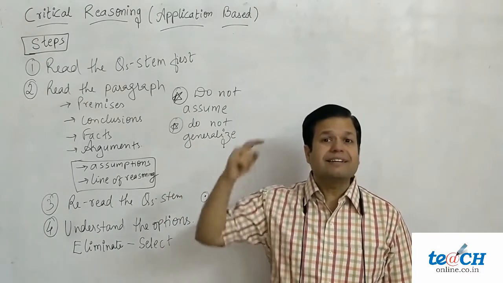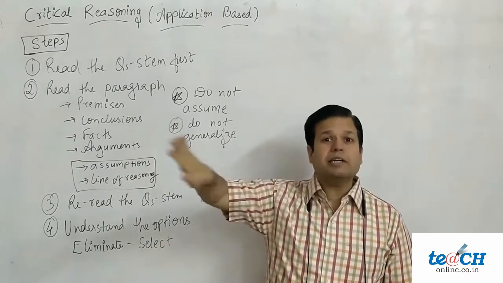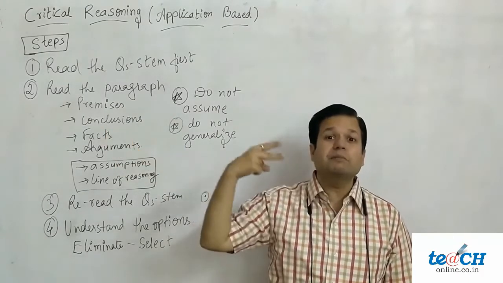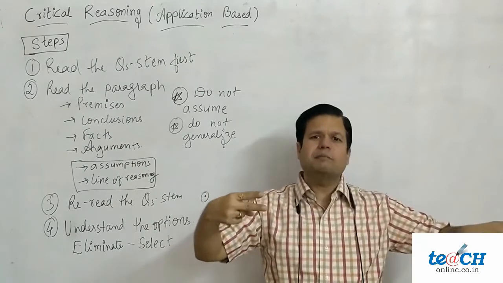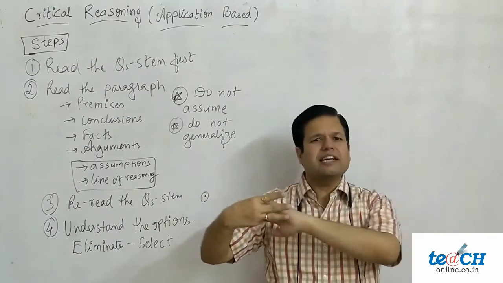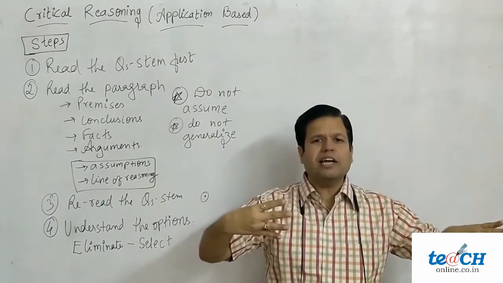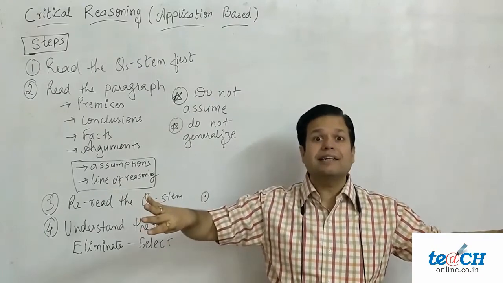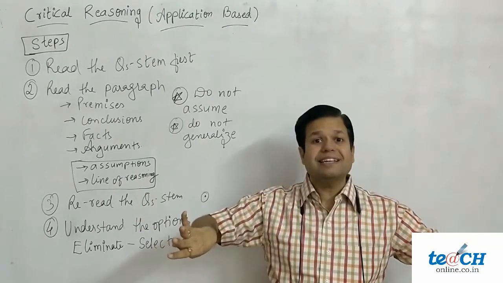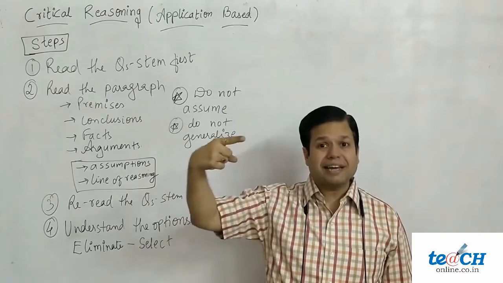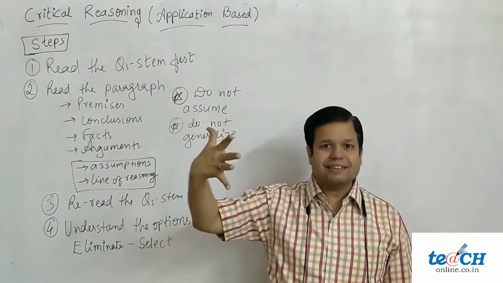How should we eliminate? Read A. If you like it, keep it aside. Forget for a while. Read B. If you don't like it, eliminate. Read C. If you don't like it, eliminate. Read D. If you like it, okay, still keep it aside. Read E. If you like E, keep it aside. Now you have A, D and E.